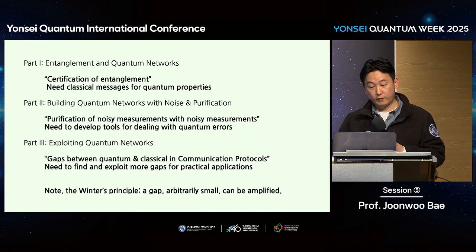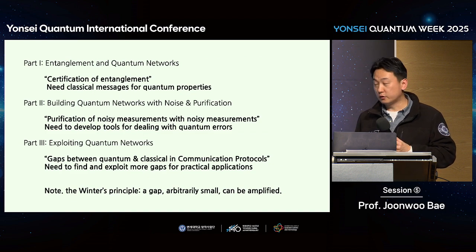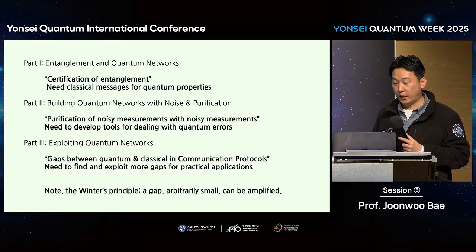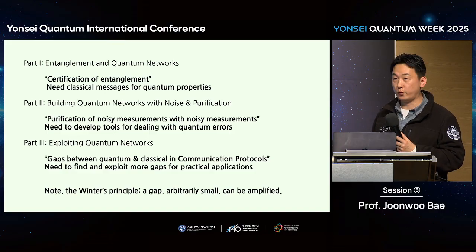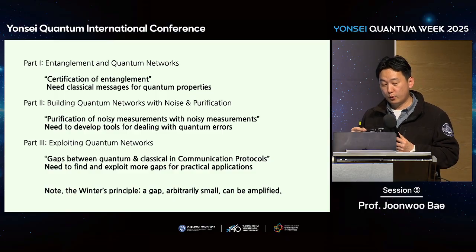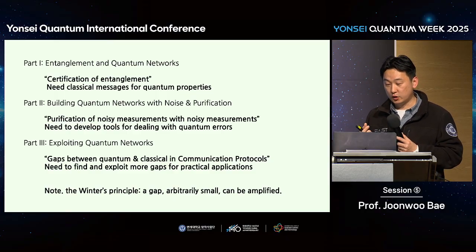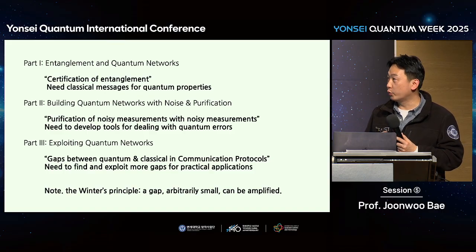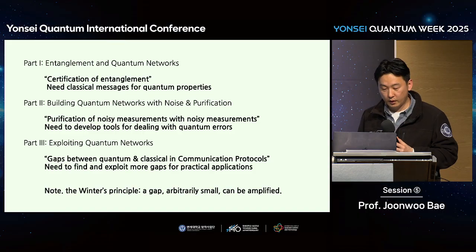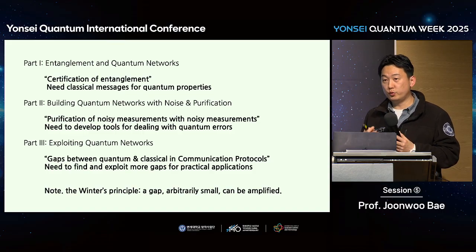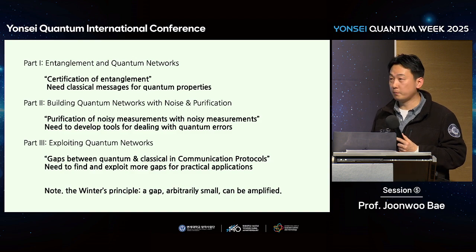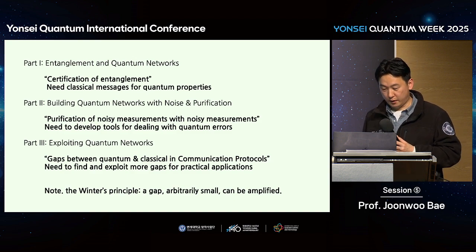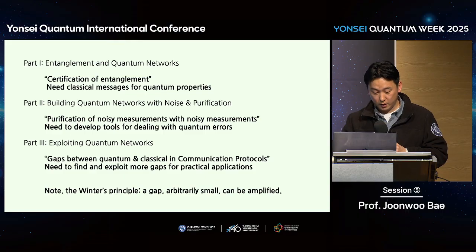In part one, I provided a general introduction about entanglement and quantum networks. The key here is that certification of entanglement is very important. Therefore, we need a classical outcome or classical message for quantum properties. Basically, from measurement outcomes, we want to be sure that there is entanglement. Second, we showed how to purify noisy measurement to enable entanglement distillation with noisy detectors. And this can also be used for quantum computing.